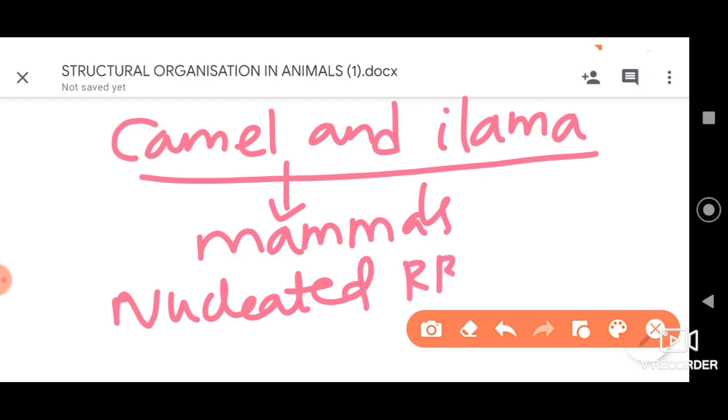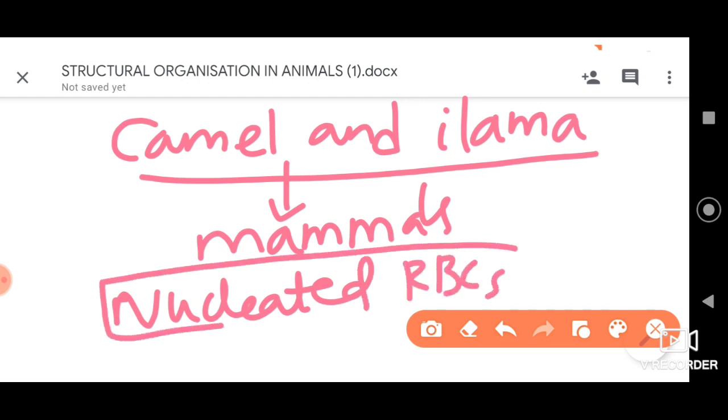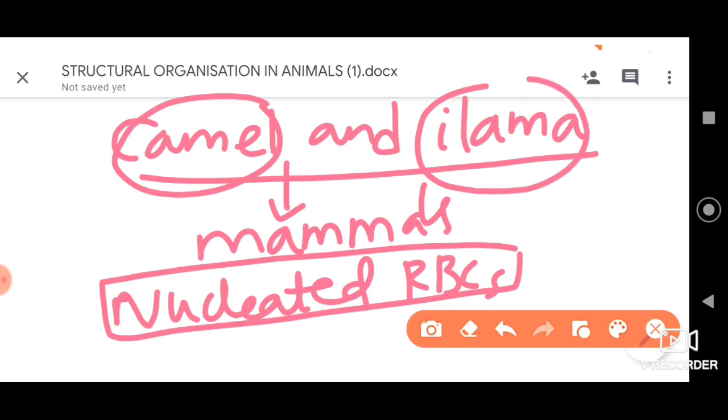This is with respect to the RBCs which are matured. So in case of camel and llama, which are mammals, they have a nucleus in the RBC. All the other mammals, any kind, don't possess the nucleus, they are enucleated, except these two. Remember, that is the camel and llama.